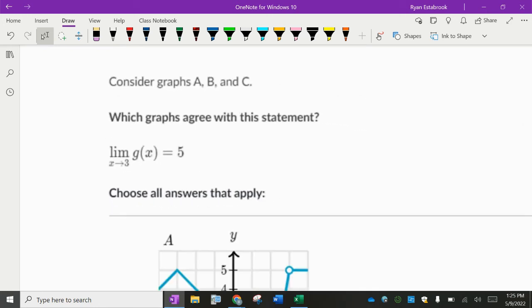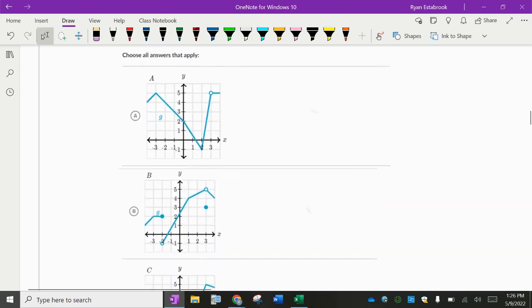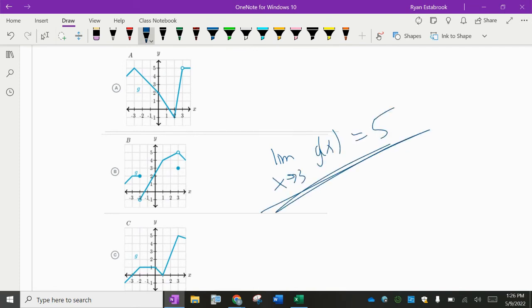All right, next question, and here it is. The limit as x approaches 3 of g of x is equal to 5. Which of these graphs agree with that statement? So we want the limit as x approaches 3 for this function g of x to be equal to 5. Which of those is going to work? I don't think I really need to zoom in a whole lot because you're not needing a bunch of detail on this one.